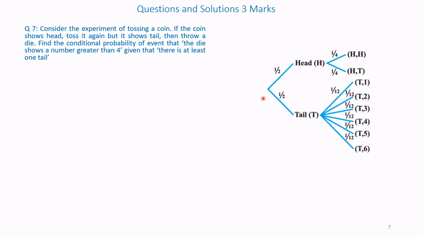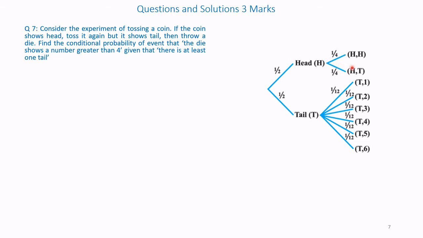So please see the tree diagram. The right hand side is called the tree diagram of probability. When we throw a coin, there are two outcomes: it can be either head or tail. If it is head, toss it again. This is the upper line.